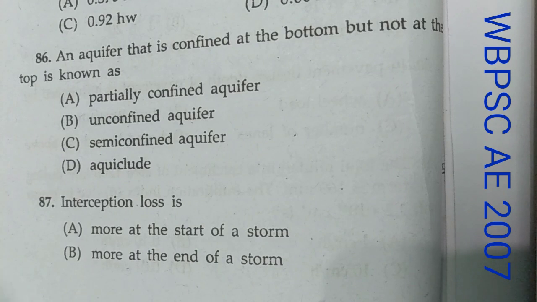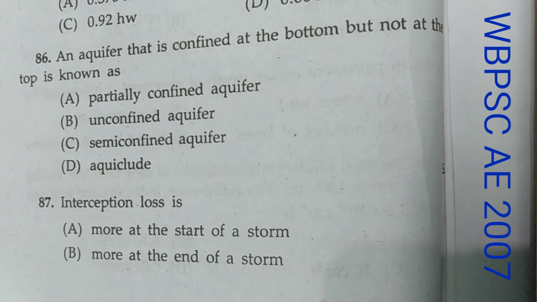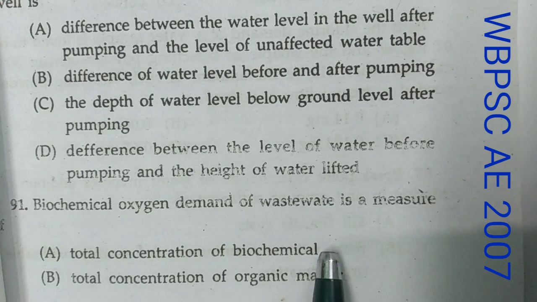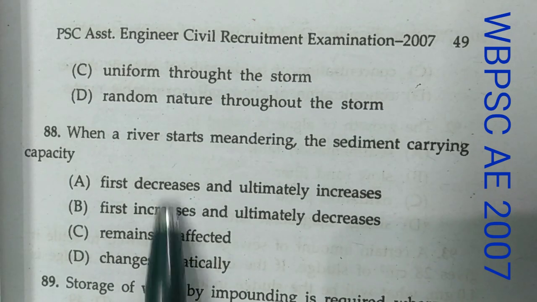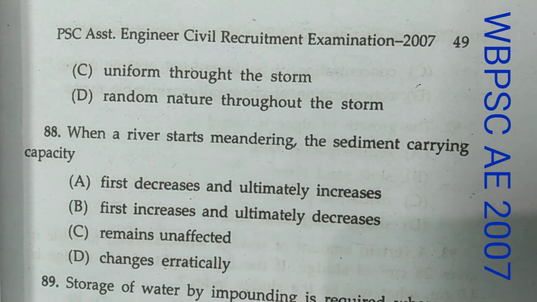Now question number 87. Interception loss is more at the start of the storm, more at the end of a storm, uniform throughout the storm, or random in nature throughout the storm.